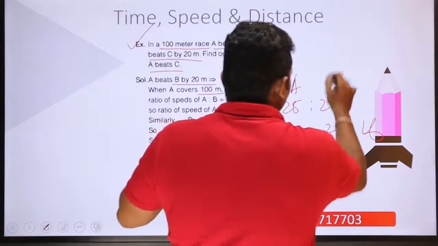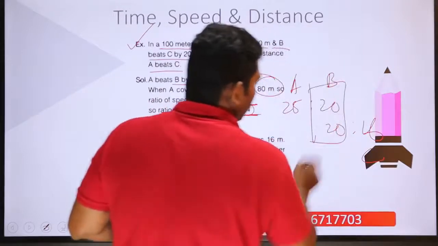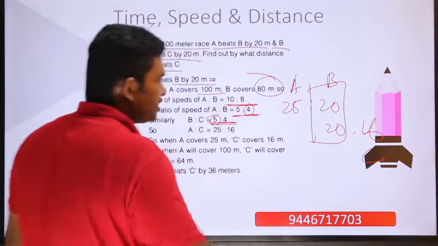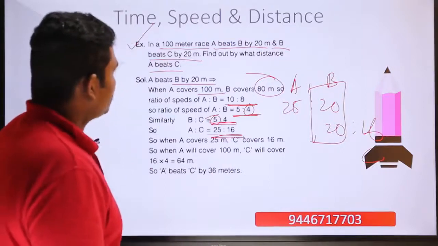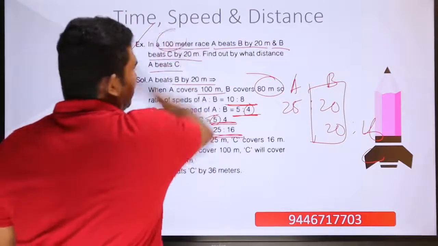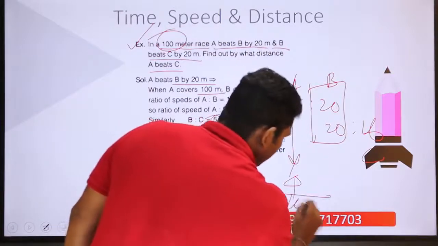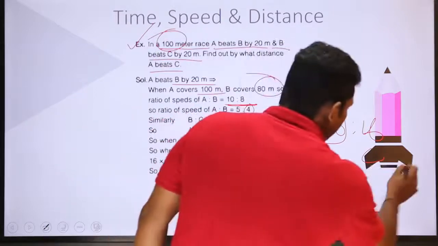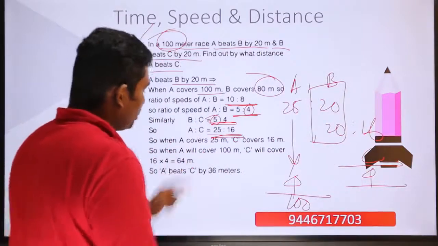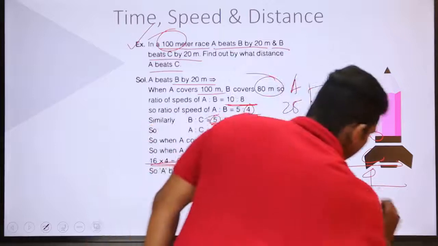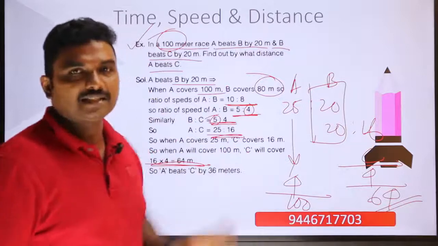So this is A, this is B, and this is C. Now eliminating B, what is the ratio of A to C? The ratio of A to C is 25:16. So when A is covering 100 meters, which means 25 into 4, then the distance covered by C will be 16 into 4. So what is 16 into 4? 16 into 4 is equal to 64 meters. So by the time A covers 100 meters, C is going to cover only 64 meters.